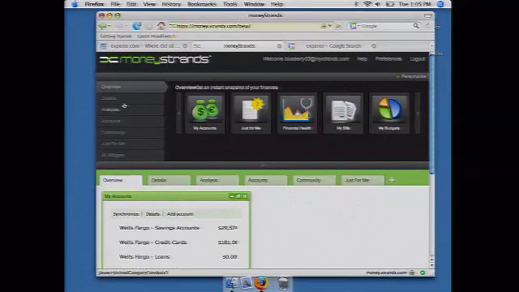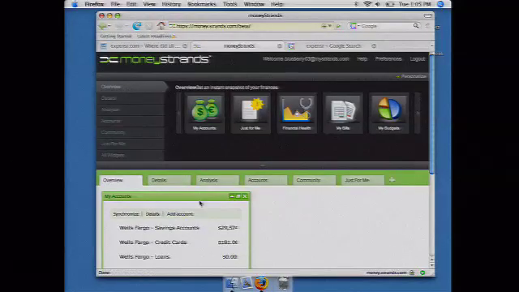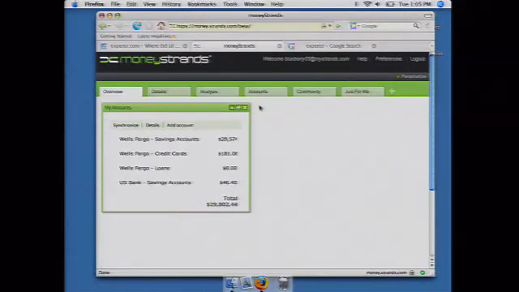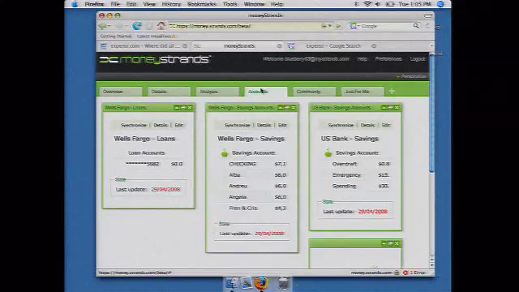Got a little bit of a NetVibes feel here, but got a whole bunch of different widgets that we're going to be expanding upon launch. First thing I'm going to show you is the Accounts tab, and this is actually something else that's different from what we were doing before. With Expensr, we've actually now got a Yodlee connection, so we can automatically sync bank accounts as opposed to the way that we were doing it on Expensr, which is through manual, which added a little bit more user friction.